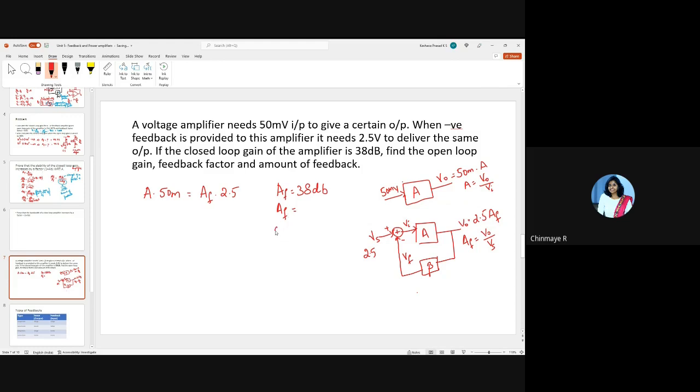The gain in dB is equal to 20 log of gain in volt per volt, right? So now you can say 38 is equal to 20 log of what? You have to find out AF, right? So now you will end up getting AF is equal to around 80. Is this clear?